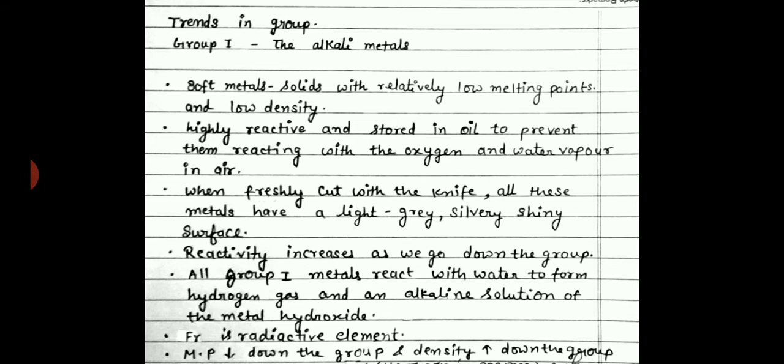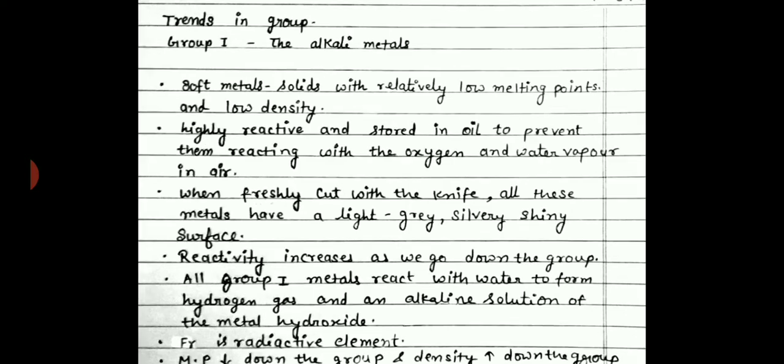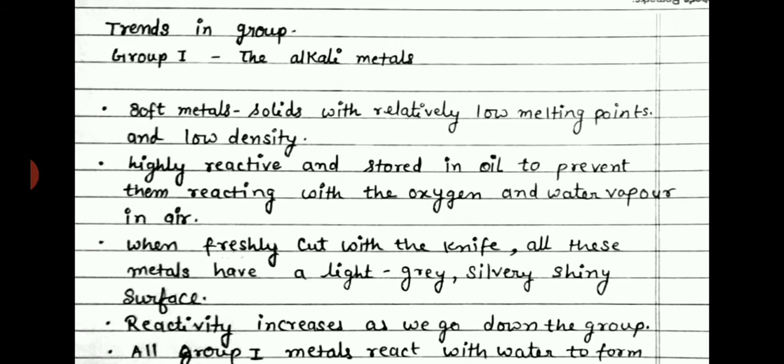We have learned group 1, the alkali metals, and we have learned few properties of alkali metals. We have done the electronic configuration of alkali metals: they have one electron in the last outermost valence shell. Their valency is 1, oxidation number is +1. We know the alkali metals are soft metals. They all are solid except cesium. Cesium is a liquid at room temperature. It will melt at room temperature because the melting point of cesium is very low.